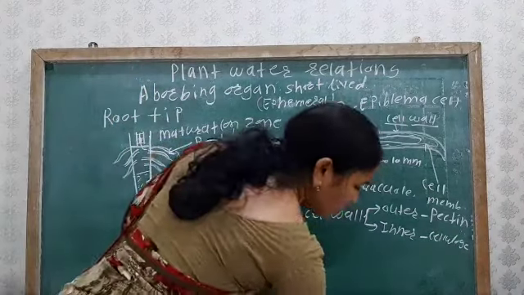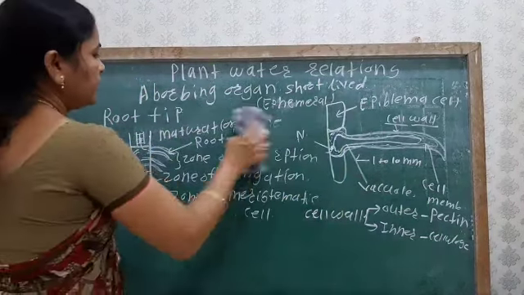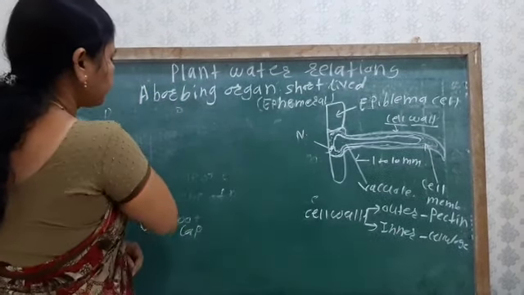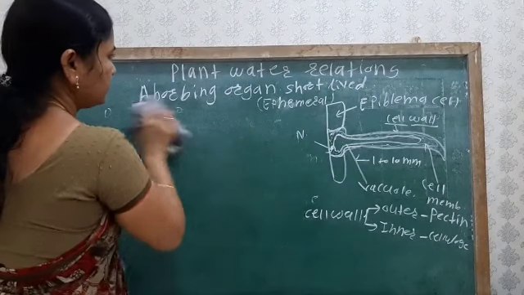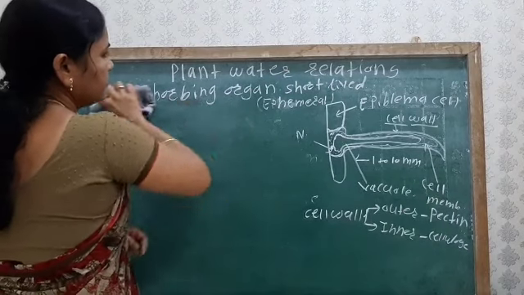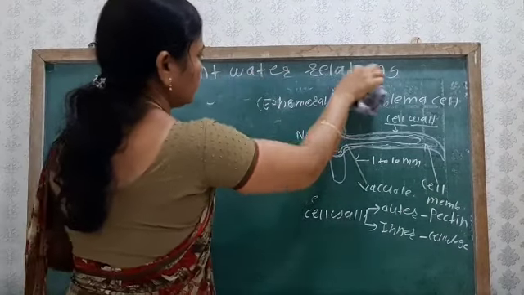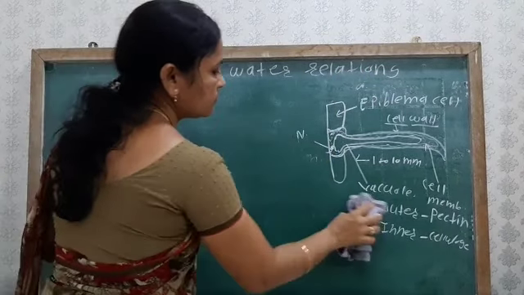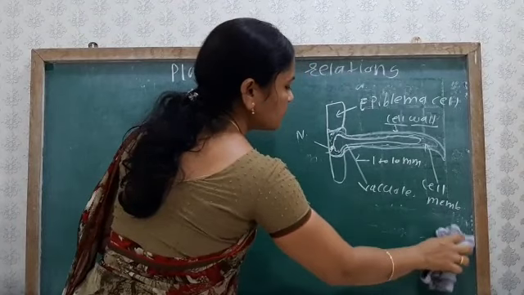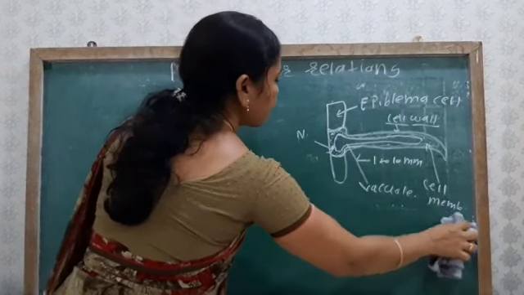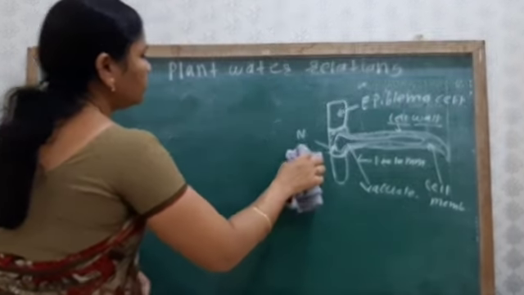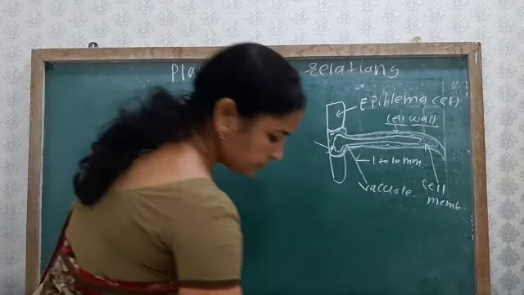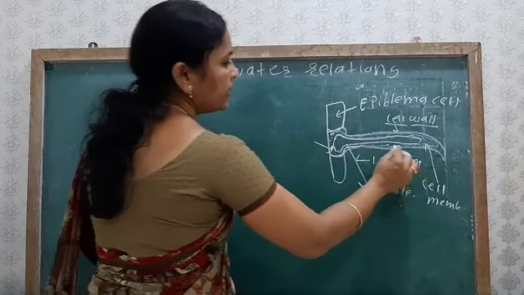Which type of water is absorbed by the root hair? See here, the water is first absorbed through the root hair.